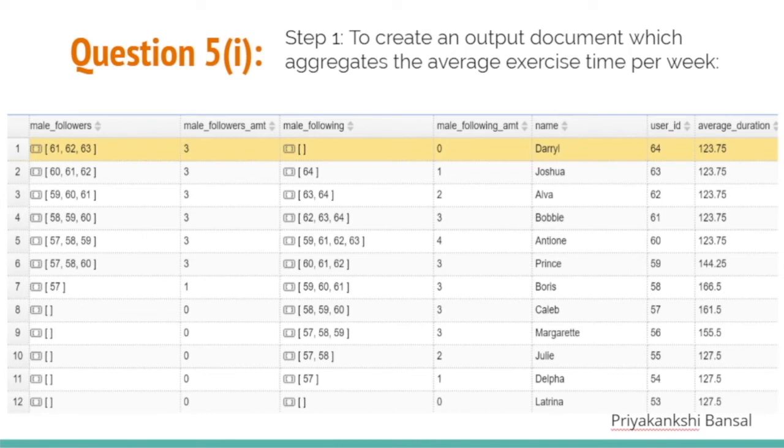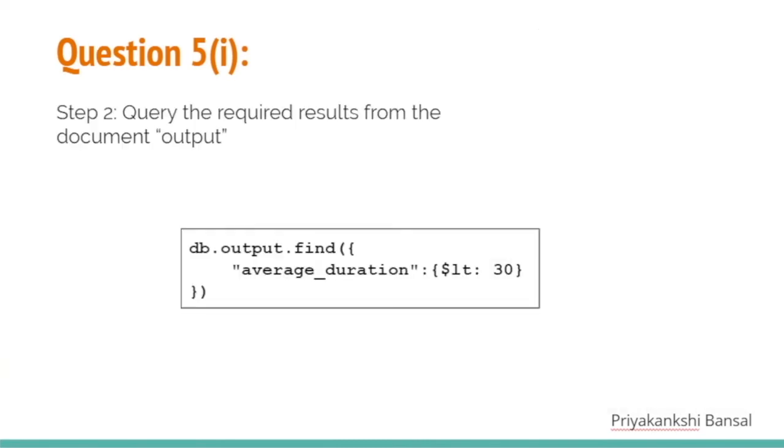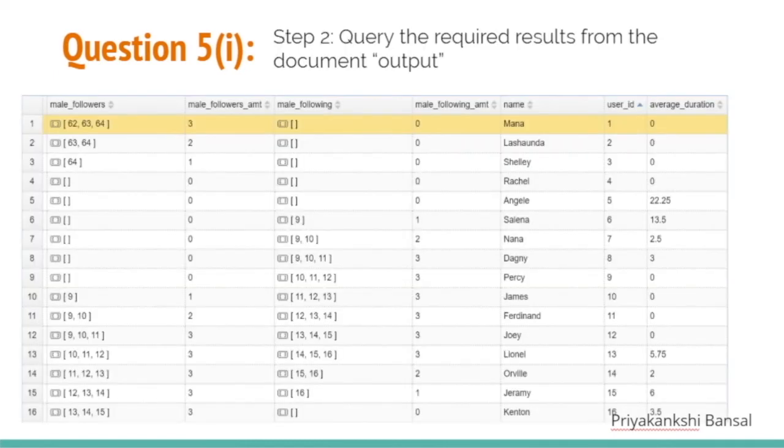activities for that user. Then, to find out users with the average duration of less than 30, we created a simple find code on the output. And this gave us the following result, in which all of the users with the average activity time of less than 30 minutes for the entire month of February were displayed.